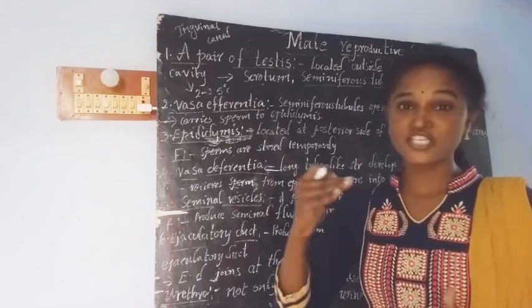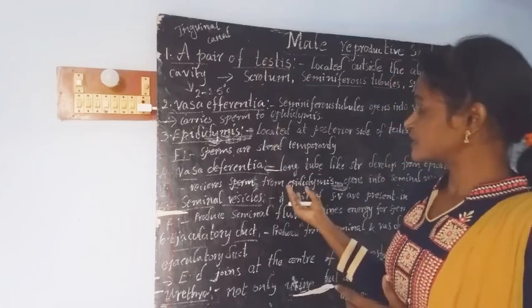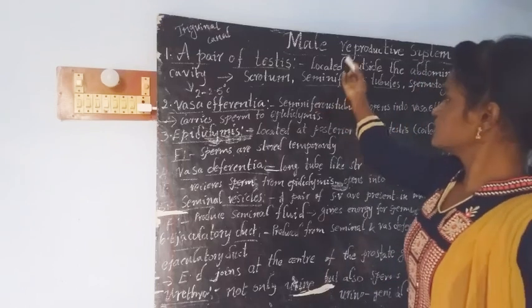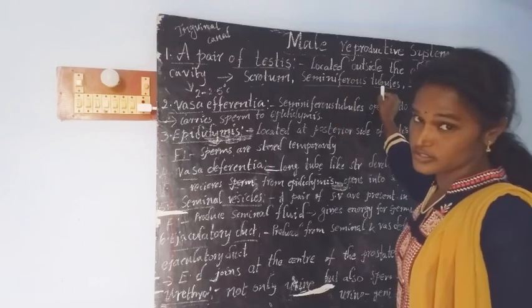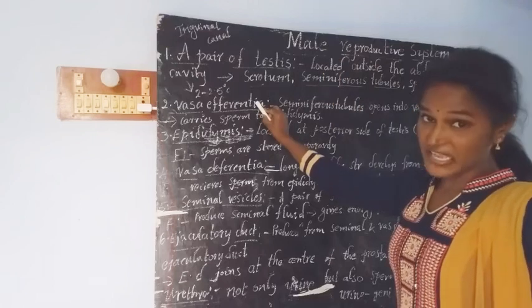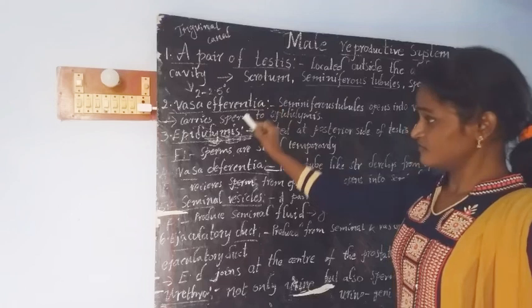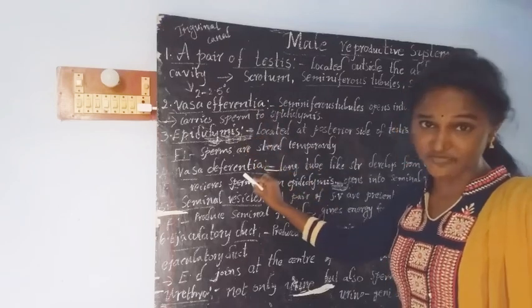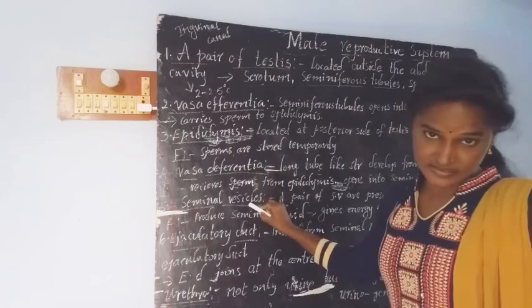If we talk about the passage of sperm, how it passes from the male reproductive system to the outside of the body: the sperms are produced in the seminiferous tubules. From the seminiferous tubules, they reach the vasa efferentia. From the vasa efferentia, they reach the epididymis. From the epididymis to the vasa deferentia. From the vasa deferentia to the seminal vesicles.